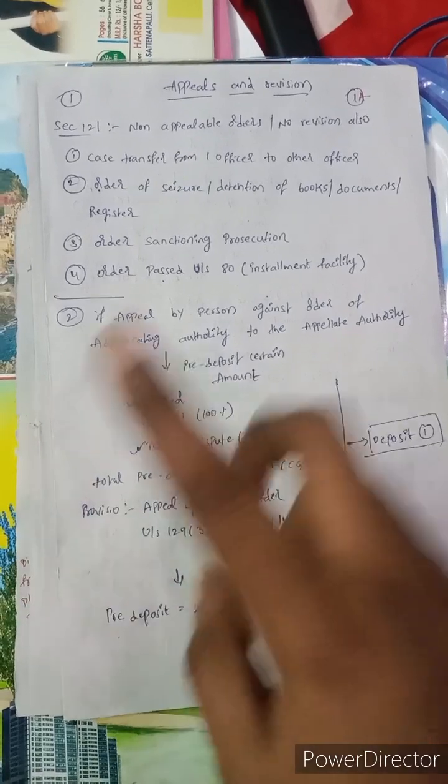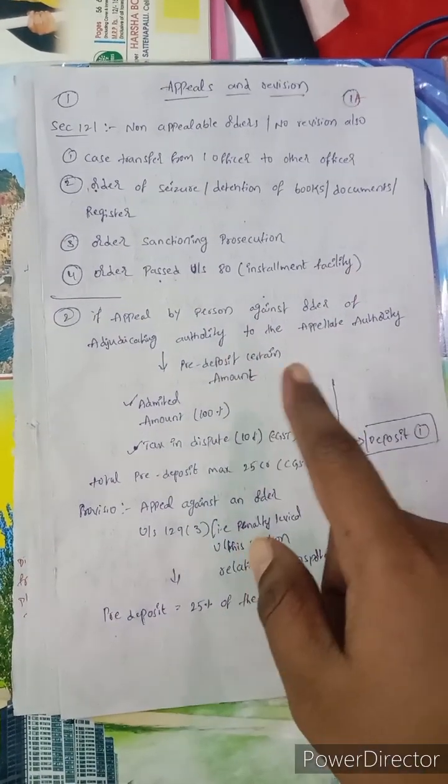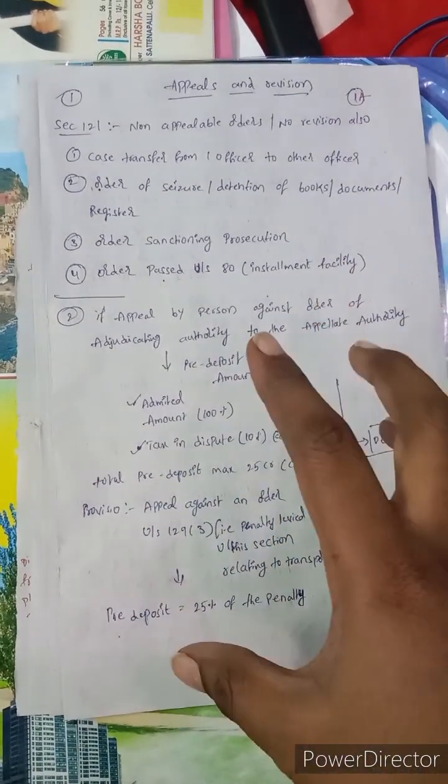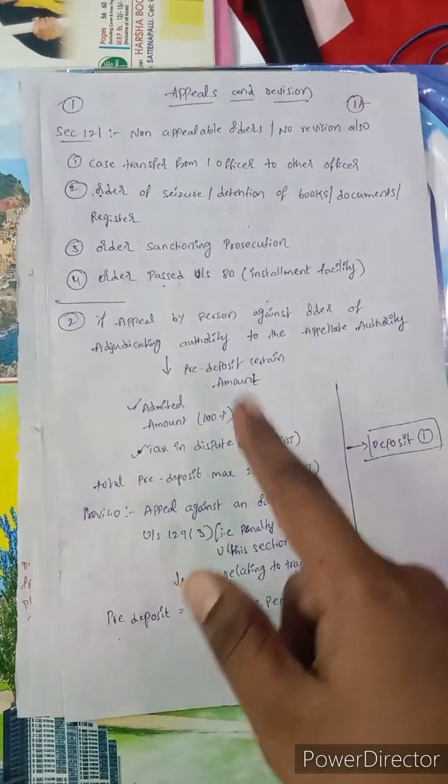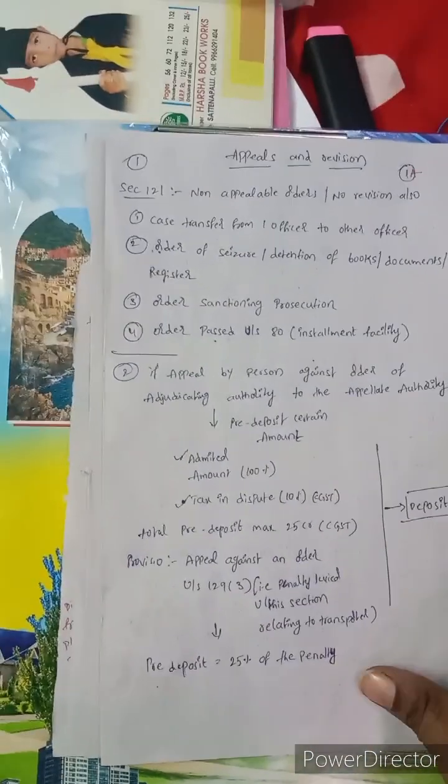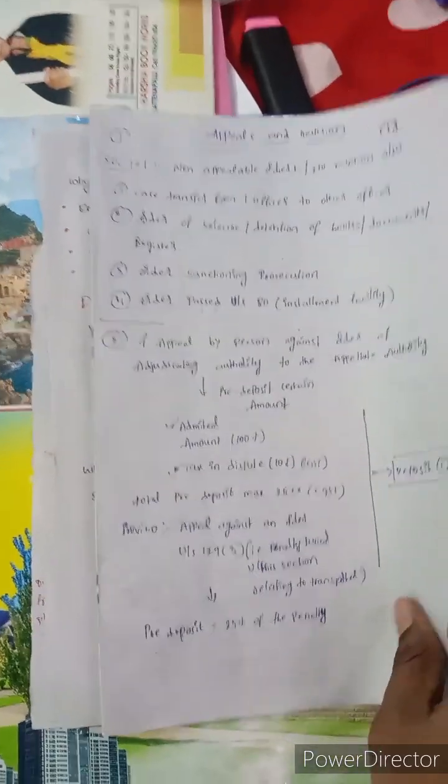What we read before: an appeal against the order of the adjudicating authority to the appellate authority means the assessee has to deposit this much amount. Next, one more deposit is there, no? We will see that.